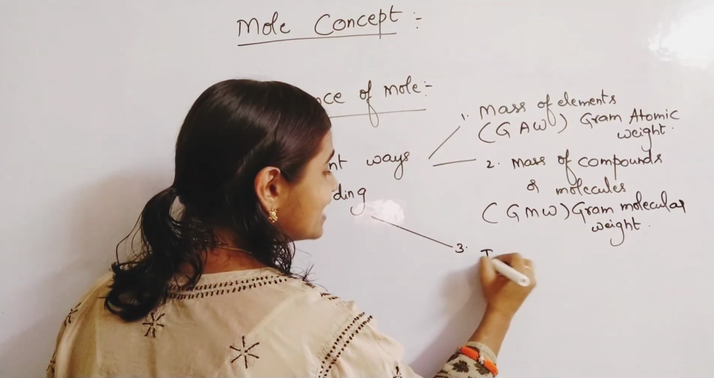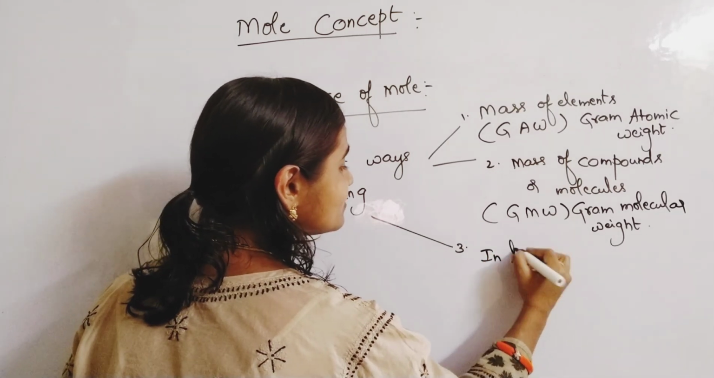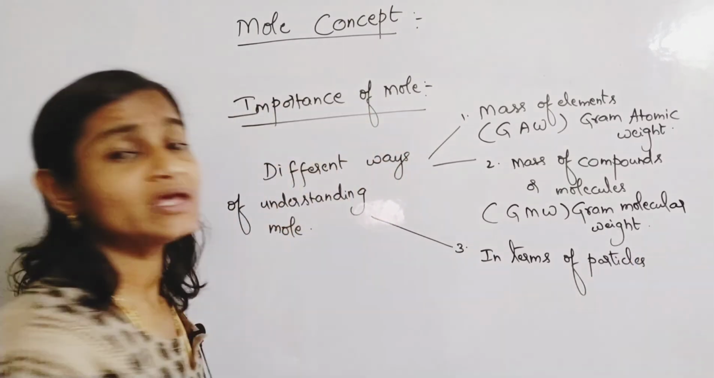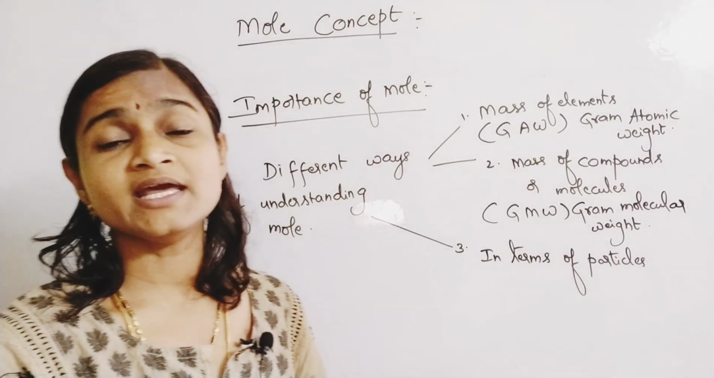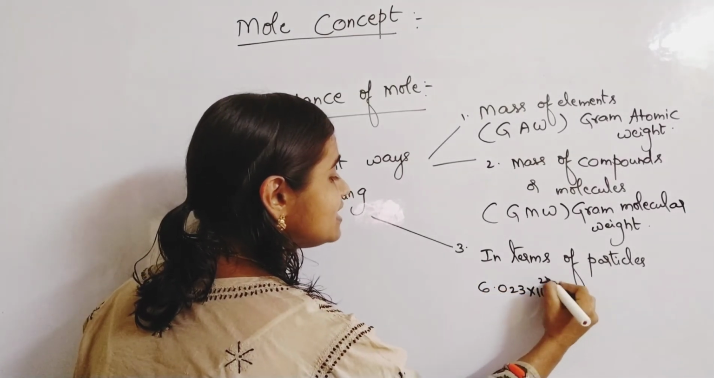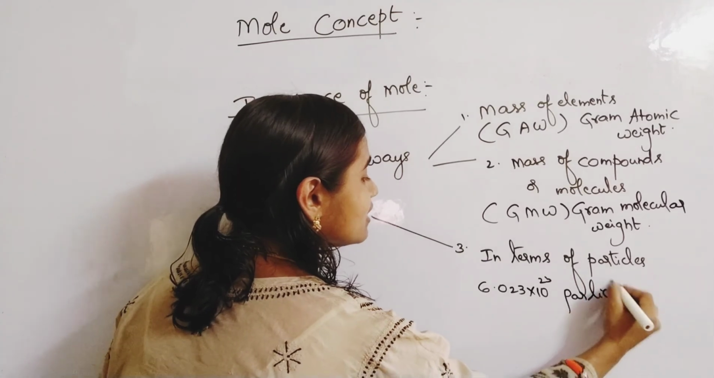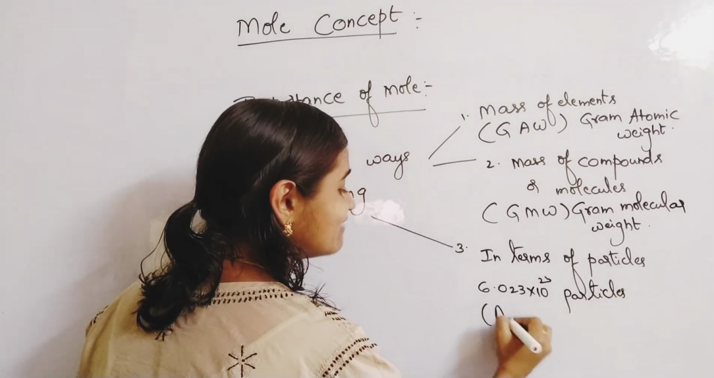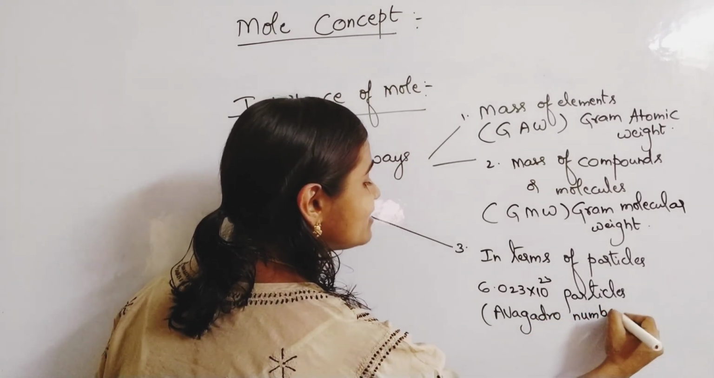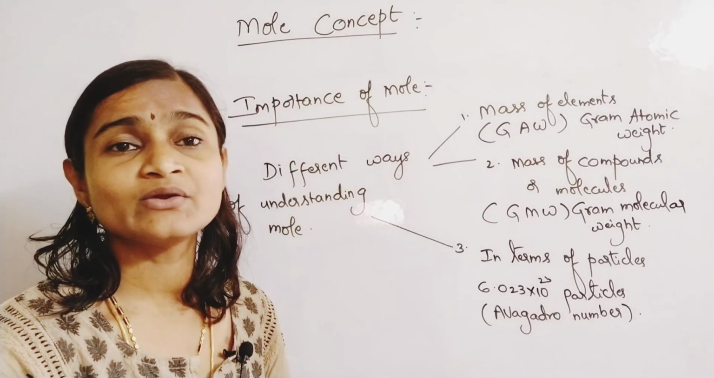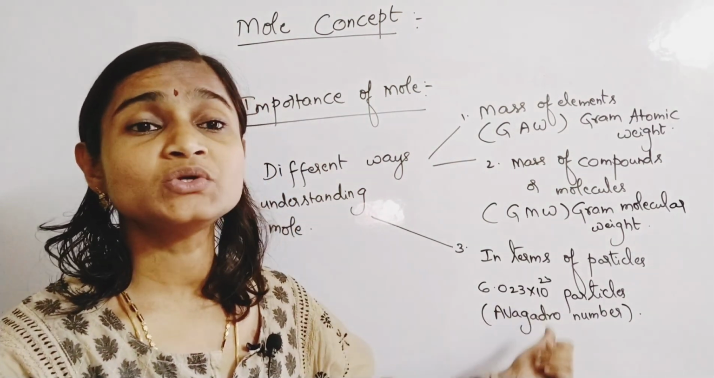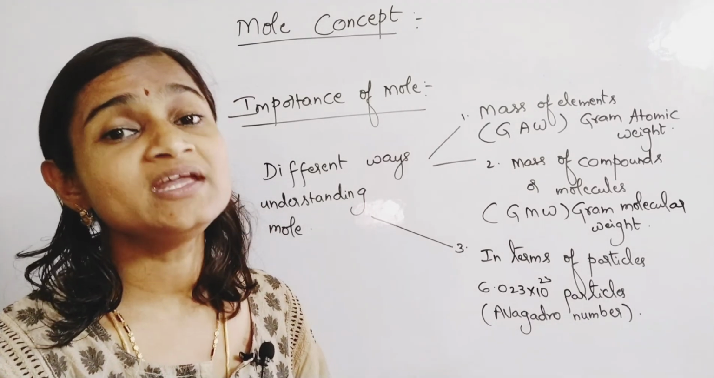in terms of particles. 1 mole of any substance contains 6.023 × 10^23 particles, and that number you are calling the Avogadro number. So Avogadro's number is 6.023 × 10^23 particles.